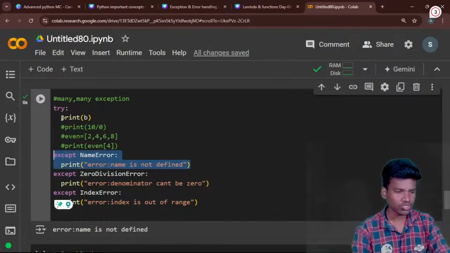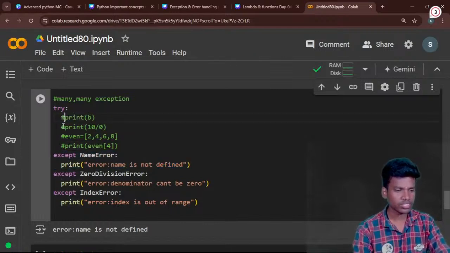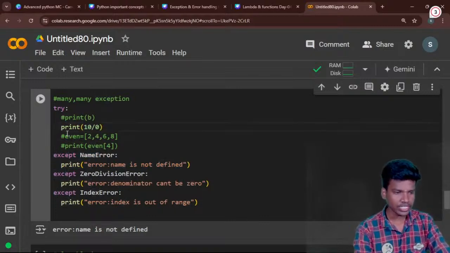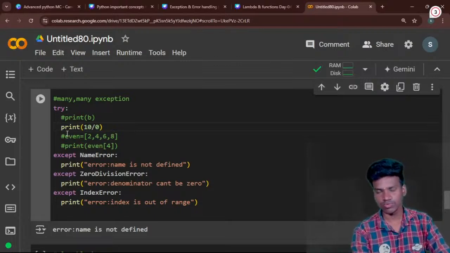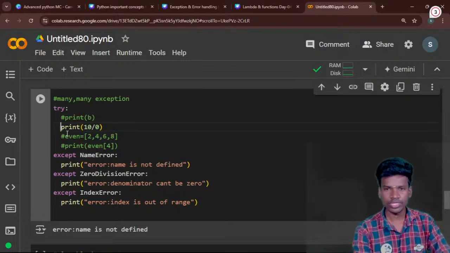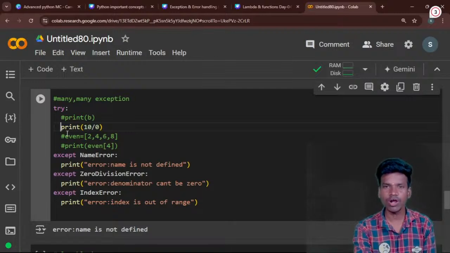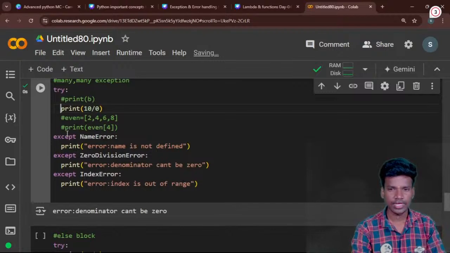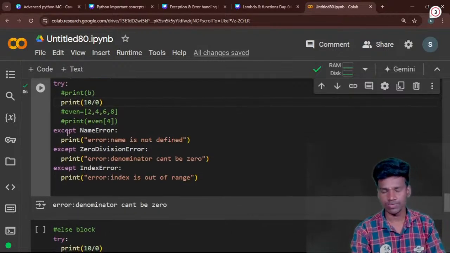Next, I will see the zero division error. If I run this print statement, it has 10 divided by 0. As I already told you, you cannot divide any number by 0. So automatically you will get an error, and that error is called a zero division error. Now I run this: error, denominator cannot be 0.